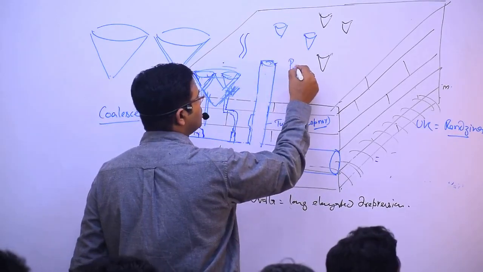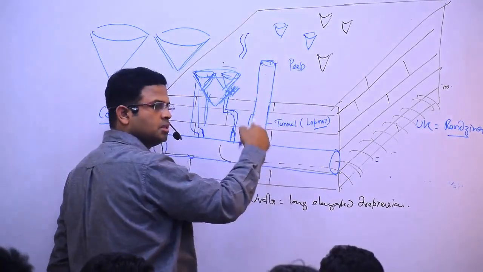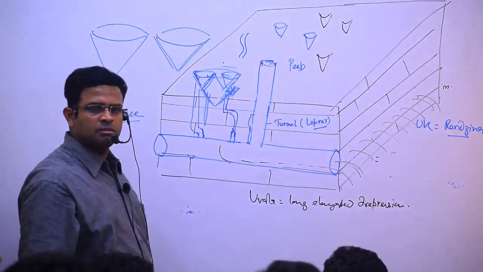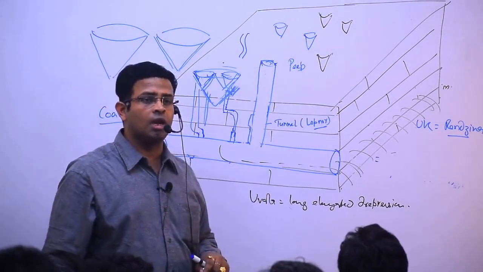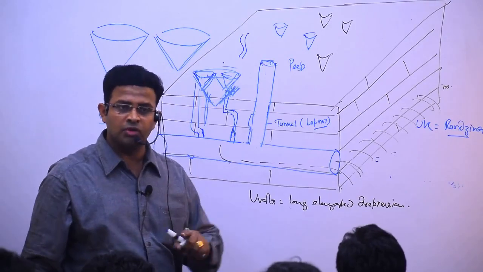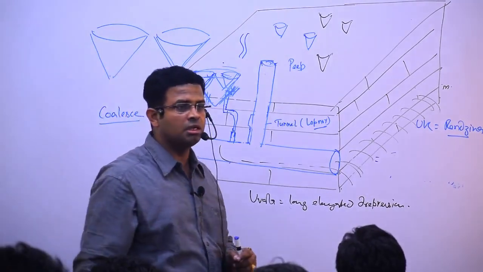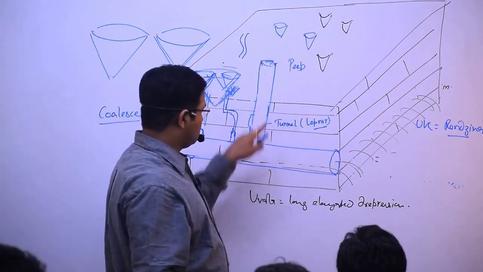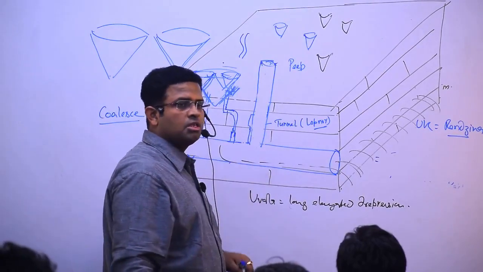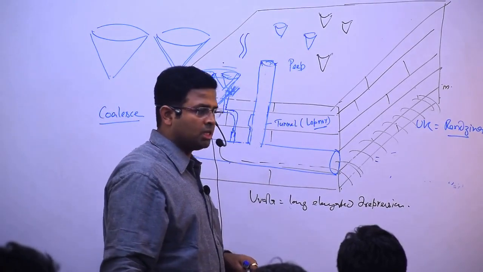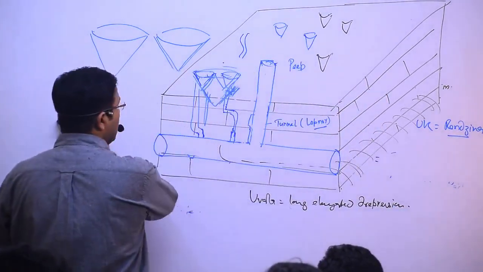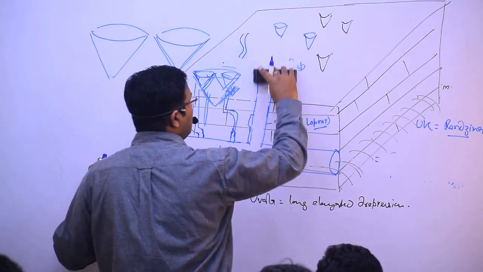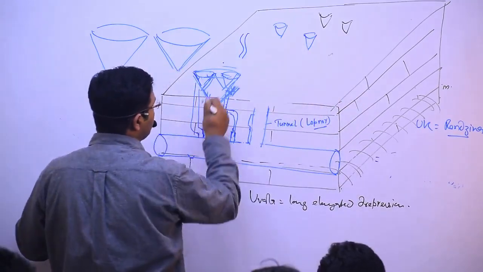Can you peek through this? Can you look inside the cave? So when the sinkhole individually collapses, it is a window kind of structure, meaning you can see into the cave. That is known as karst window.